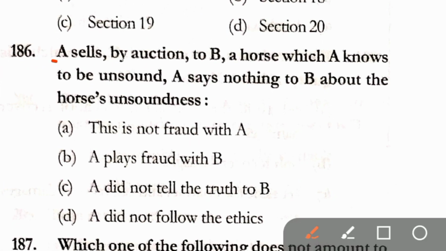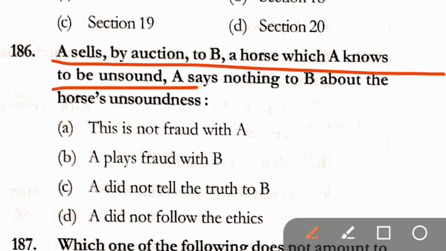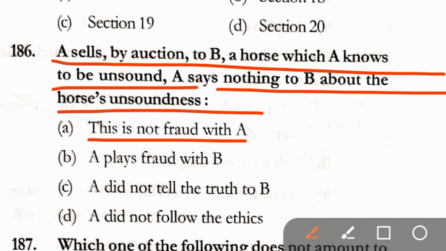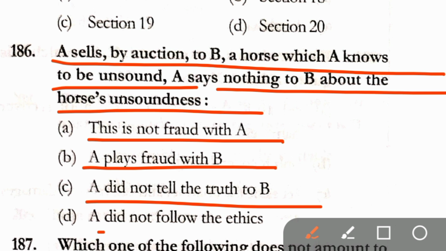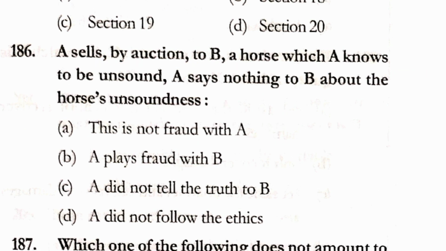Question number 186. A sells by auction to B a horse which A knows to be unsound. A says nothing to B about the horse's unsoundness. Option A, this is not fraud with A. Option B, A plays fraud with B. Option C, A did not tell the truth to B. And option D, A did not follow the ethics. Correct answer here is option A, that is this is not fraud with A.